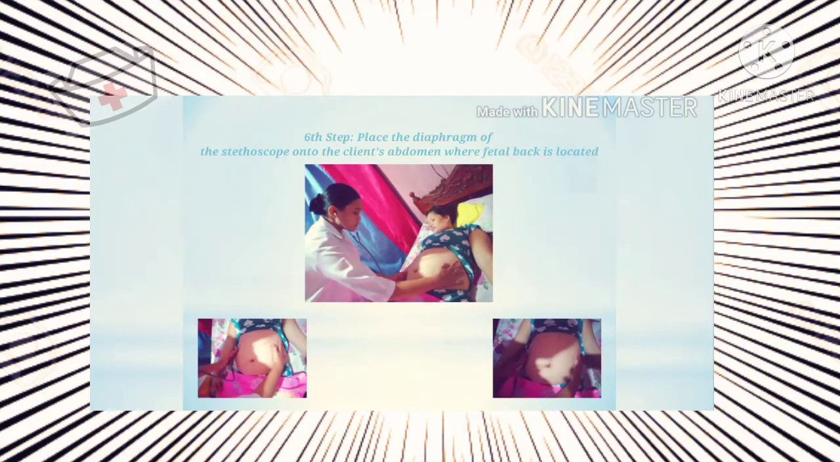Place the diaphragm of the stethoscope onto the client's abdomen where the fetal back is located and count the beat in 1 whole minute. 2 beats are equal to 1 count. Normal result is 120 to 160 beats per minute. Below or above this range indicates fetal distress.